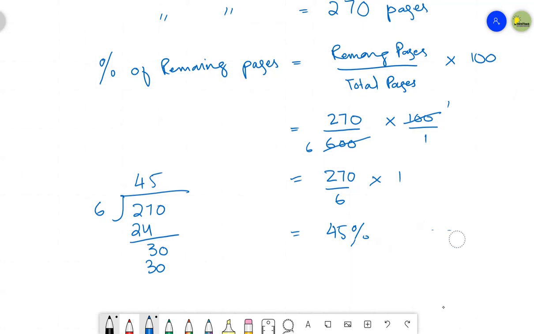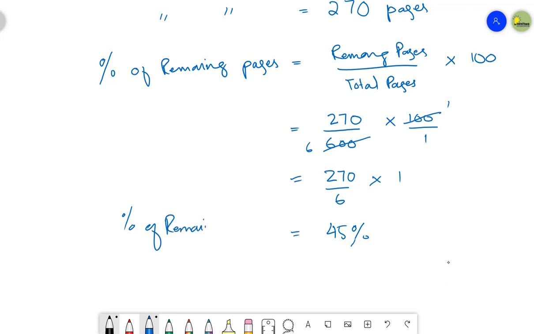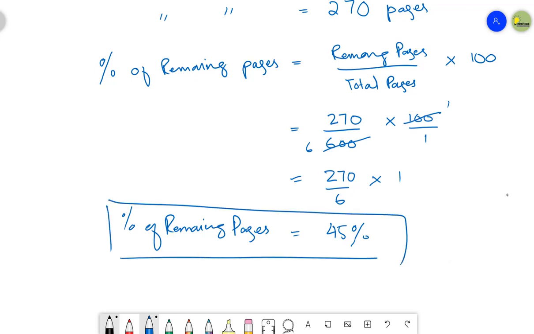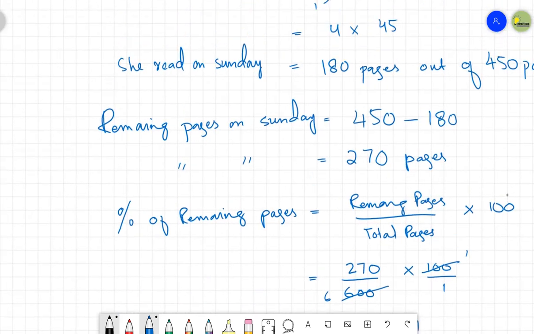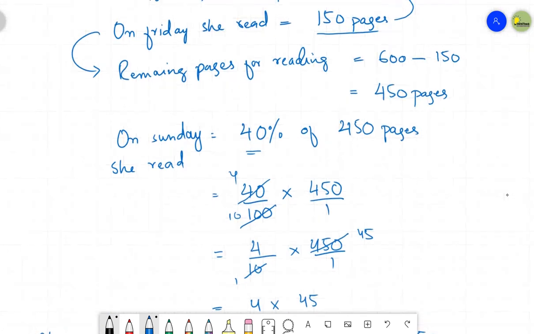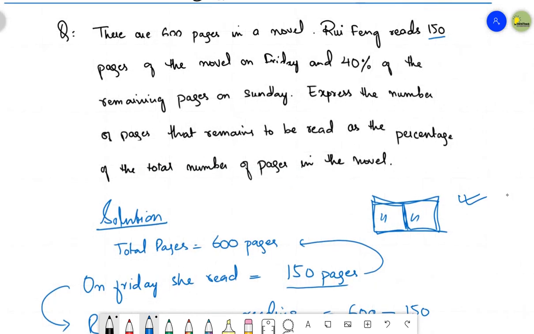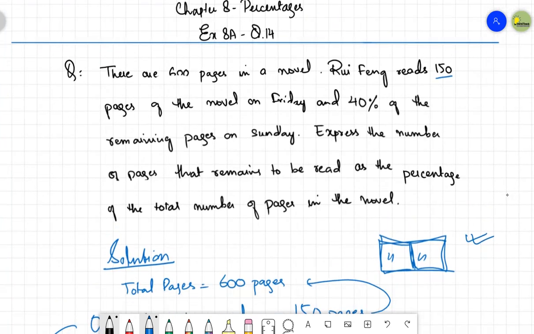So this 45% is what? This is the percentage of remaining pages of the novel. Percentage of remaining pages. This is 45%. So let's have a quick summary of the question. Let me tell you all the steps that we have done quickly as a summary.